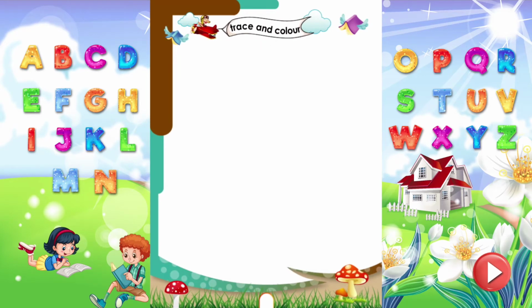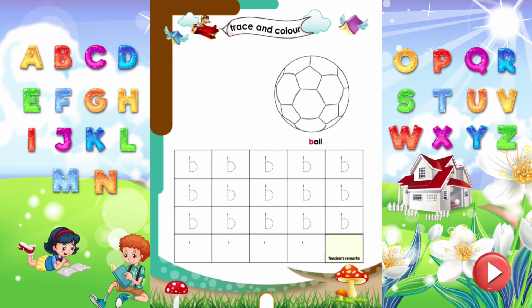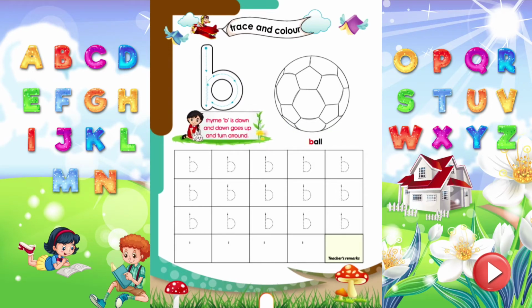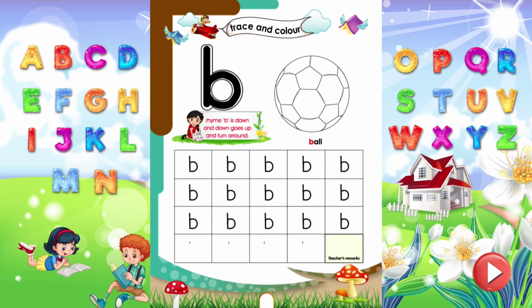Trace and color. Let's trace the letter B, which sounds B. Rhyme B. B is down and down, goes up and turn around. Trace all the letters properly. Wow! Time to color the ball.